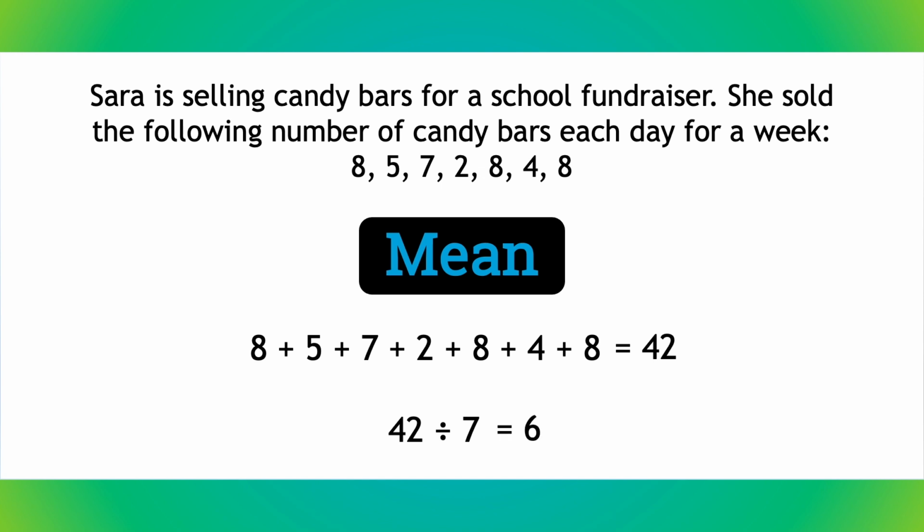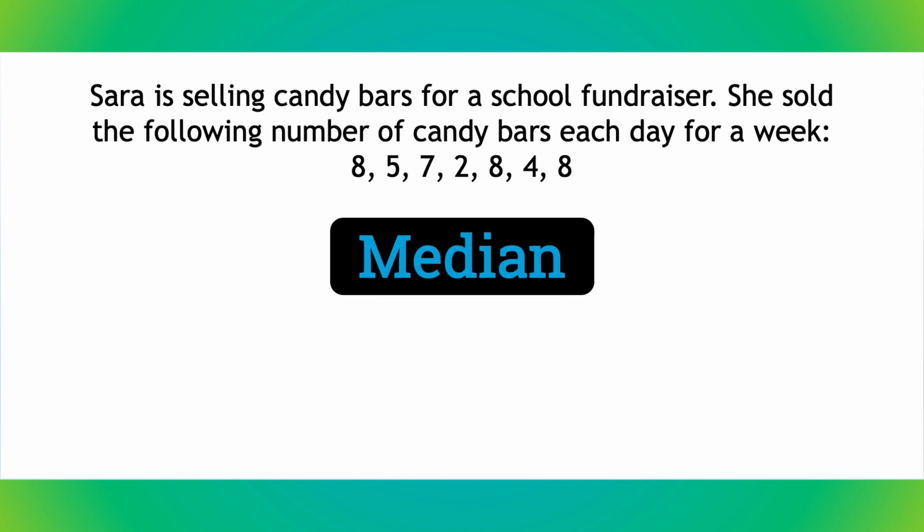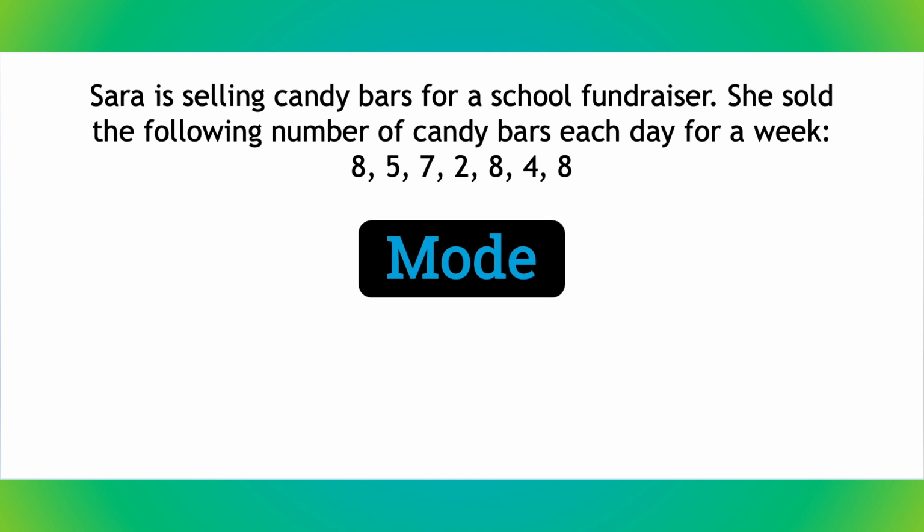The mean is 6. Next, let's put the numbers in order from least to greatest so we can find the median, which is the number in the middle of the data set. After crossing off numbers from each side, we end up with one number in the middle, 7. In this example, 7 is the median. Remember, mode just means the number that appears the most in the data set. In this example, 8 appears 3 times, and the other numbers appear only once. This means the mode is 8.